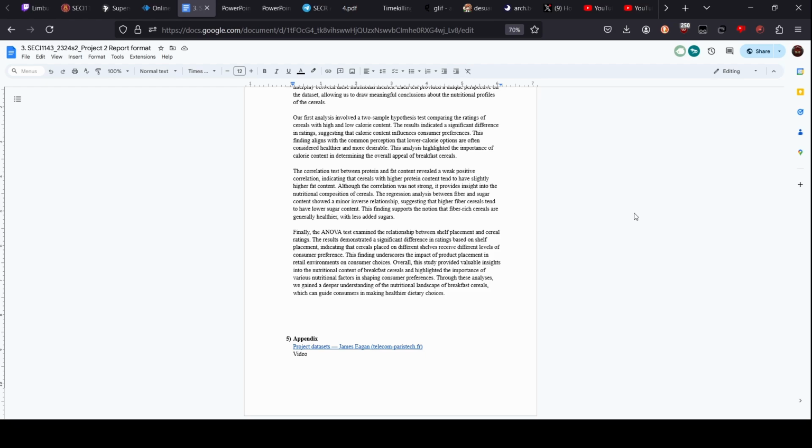Finally, the ANOVA test examined the relationship between shelf placement and cereal ratings. The results demonstrated a significant difference in ratings based on shelf placement, indicating that cereals placed on different shelves receive different levels of consumer preference. This finding underscores the impact of product placement in retail environments on consumer choices. Overall, this study provided valuable insights into the nutritional content of breakfast cereals and highlighted the importance of various nutritional factors in shaping consumer preferences. Through these analyses, we gained a deeper understanding of the nutritional landscape of breakfast cereals, which can guide customers in making healthier dietary choices.